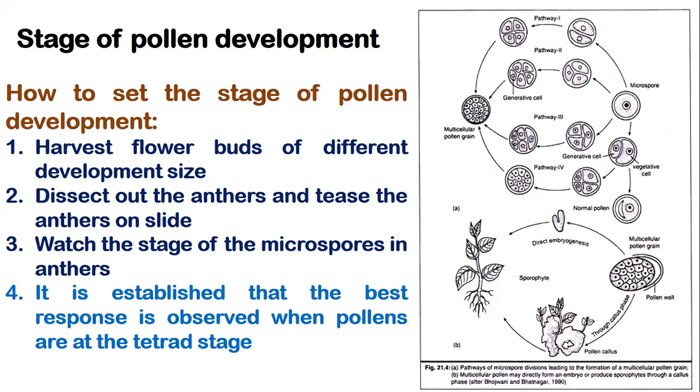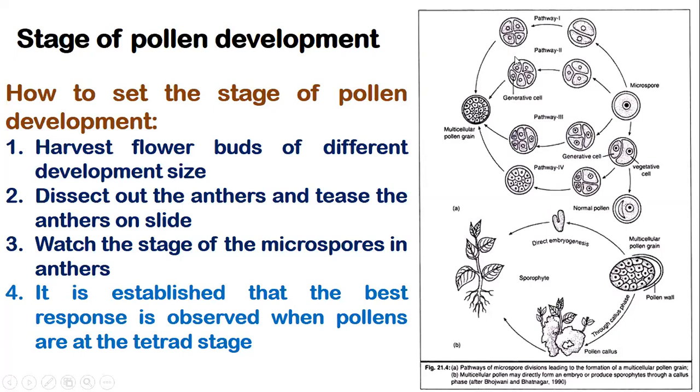So stage of pollen development is very important. Generally, this is the tetrad stage. This is the stage at which if we take the pollen, we get the best response with respect to this androgenesis. This is the direct embryogenesis or callus, whatsoever it is, and we get the haploid plant from these pollens.